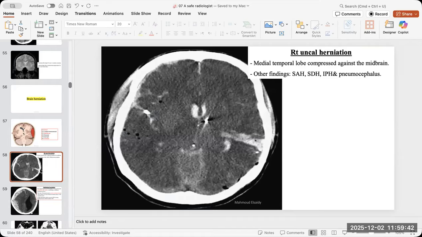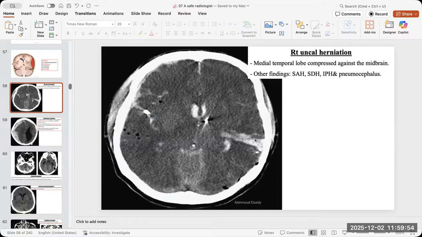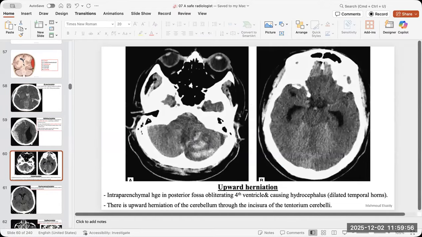You have 2 clues really for the uncal herniation. One of them is the basal cistern effacement. You cannot see the basal cistern. And the other clue is very funny. I don't know, do I have an image for it or not.